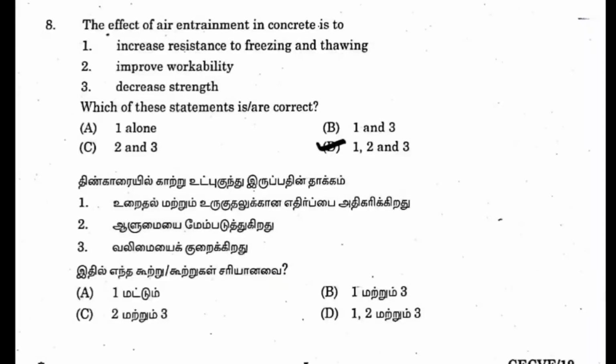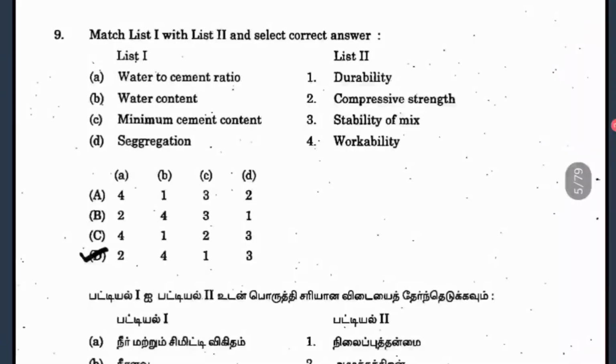Okay, so if we want to purposely decrease the strength means you can use it directly, or when the strength has not to be reduced like that, if you are thinking means the design strength should be increased such that it should tolerate this air entrainment. Question 9, this is also matching the list with list 2 is given. So here it is given water to cement ratio, water content, minimum cement content, and the right side they have given durability, compressive strength. So how it is related, so that we want to find now.